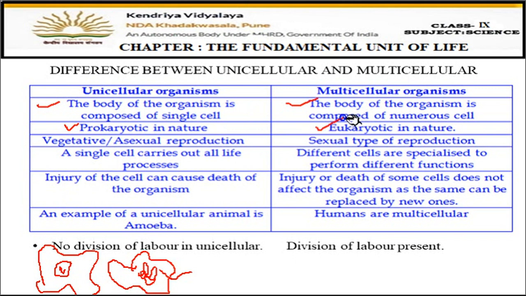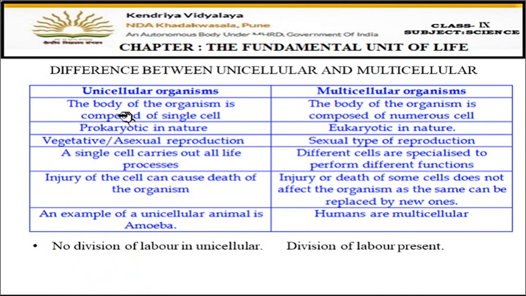Then multicellular organisms are eukaryotic, meaning they have a well developed nucleus, and all the cell organelles, mitochondria, lysosomes, endoplasmic reticulum, all the membrane bound organelles are present in multicellular, fine. Then unicellular, because there is a single cell in the body, they only go for asexual reproduction. Asexual reproduction means that a single cell of the animal will break into two, and after reproduction the cell will divide into two cells. This is asexual reproduction, fine.